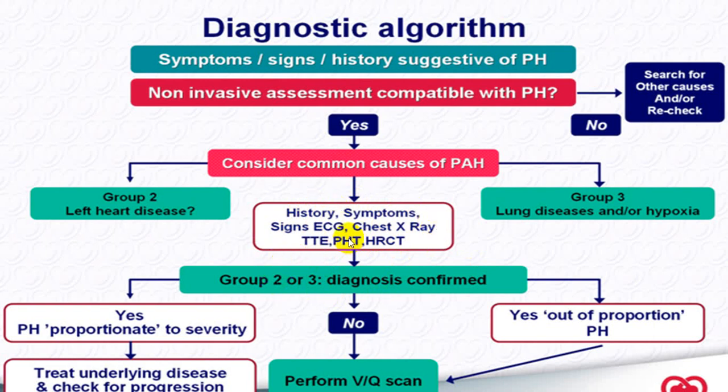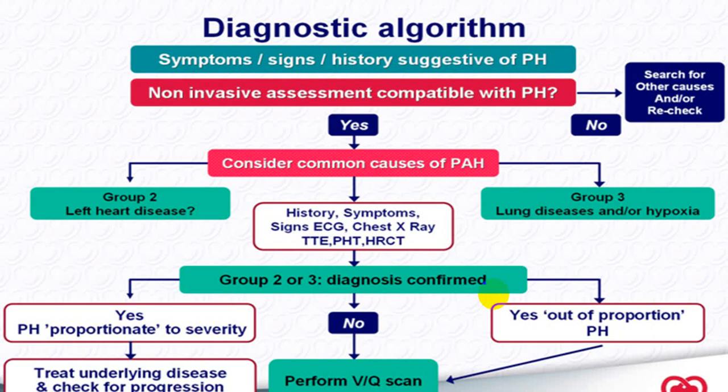Chest X-ray, lung function test, HRCT, DLCO will be helpful to rule out group 3, whether obstructive or restrictive groups. So that will be the way where you approach. We call it non-invasive technique. Very rarely we require an invasive technique like bronchoscopy, lung biopsy in group 3.